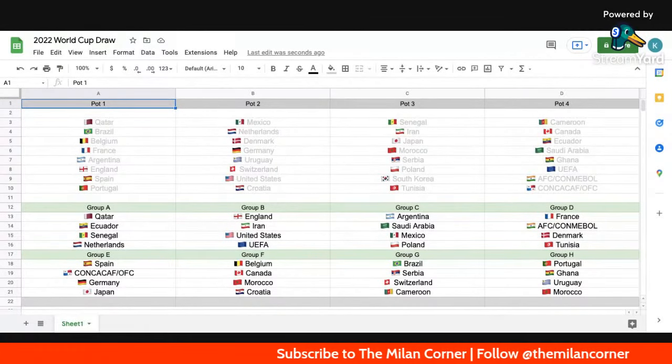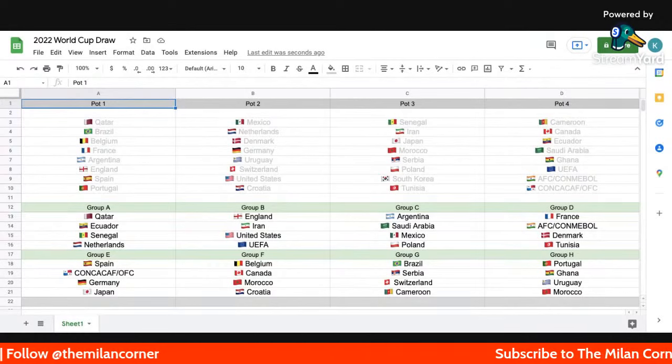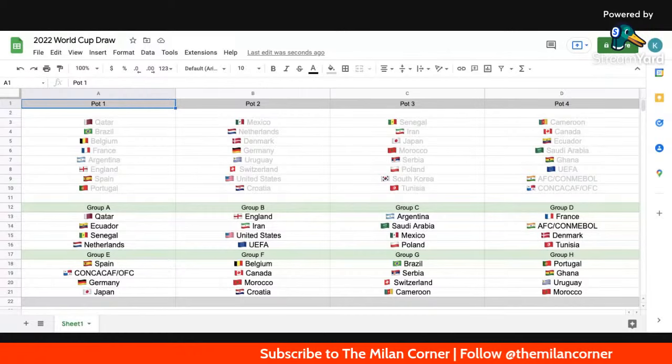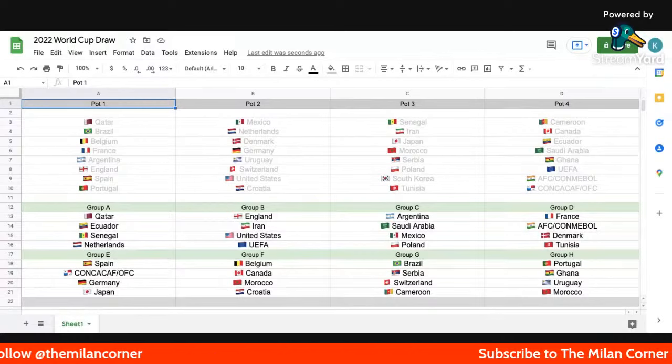Then you got Group B, England, Iran, United States, and a UEFA team. So, I mean, England and the United States have that rivalry. I think Iran will be happy to be in this group, mostly because they have a chance against the U.S. at least. I think U.S. is in turmoil, in my opinion. They barely made it to the World Cup, so I think Iran can still beat the U.S., but they won't be able to beat England or probably the last team that comes out of UEFA.